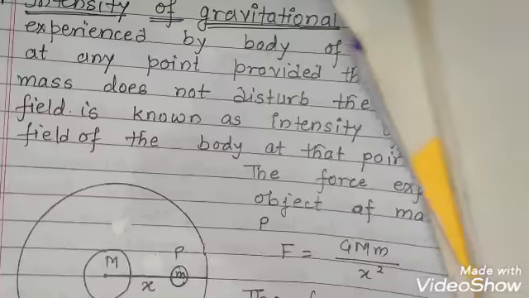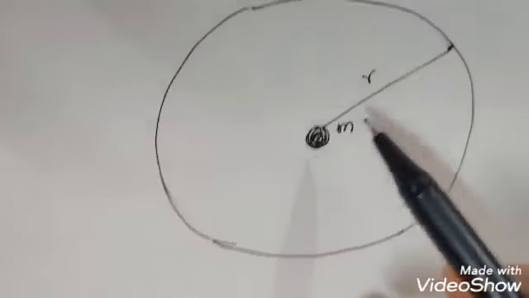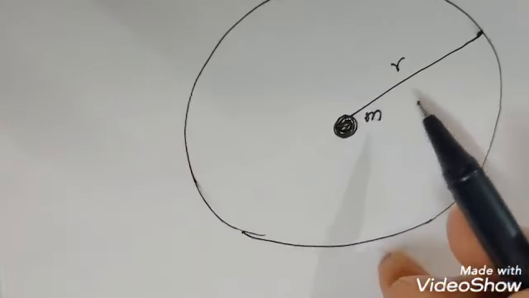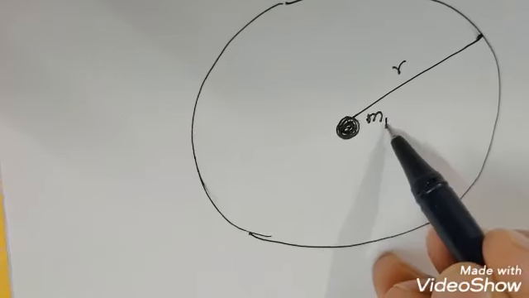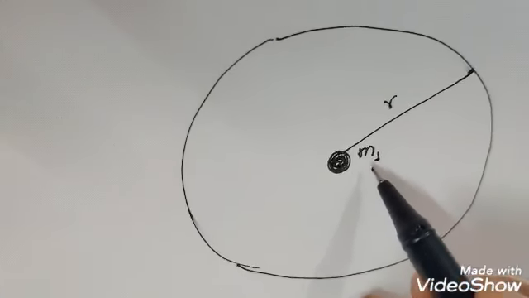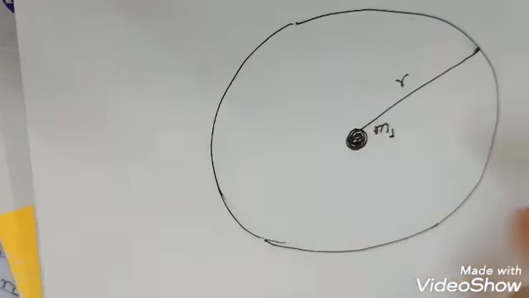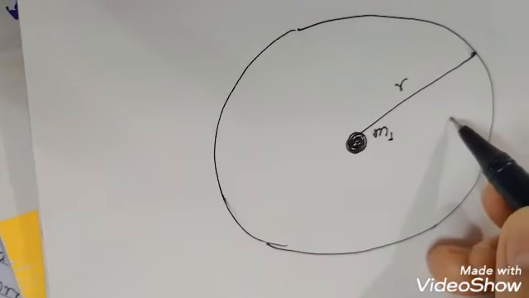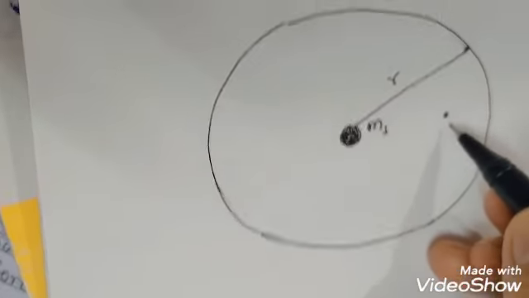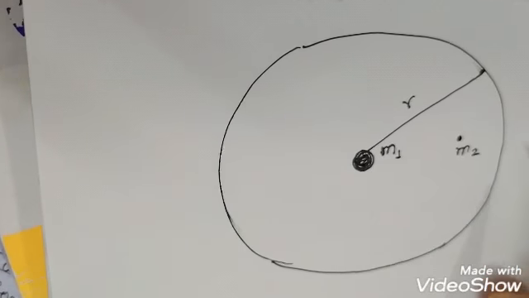For example, just now as I explained to you, this is an object. Suppose the mass of the material body is m1, and this is its gravitational field. Now suppose any other body of mass m2 is placed here.